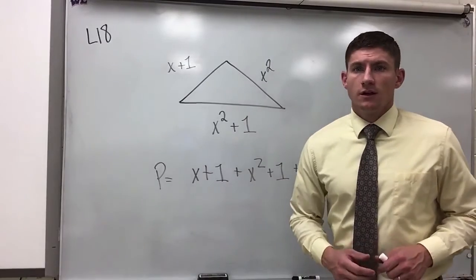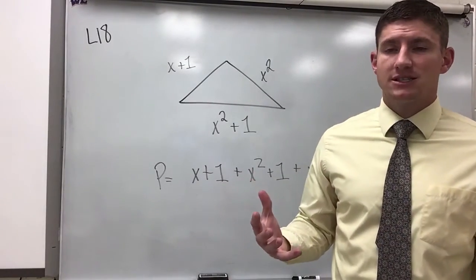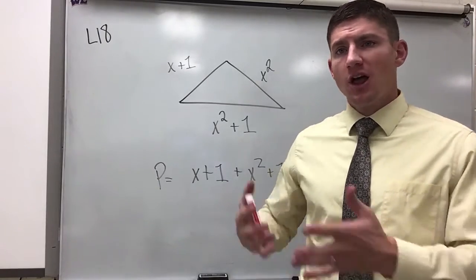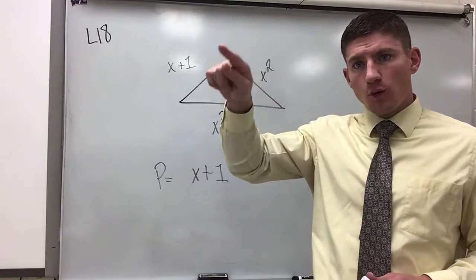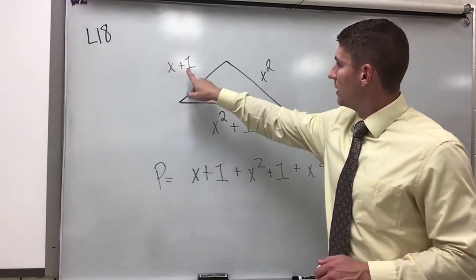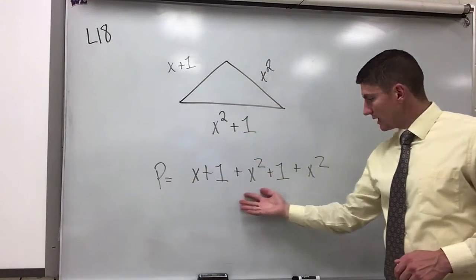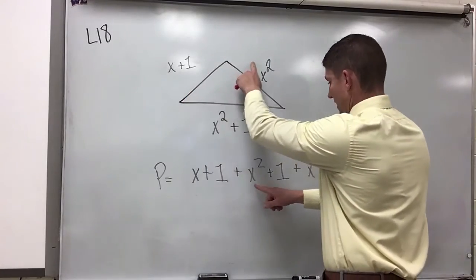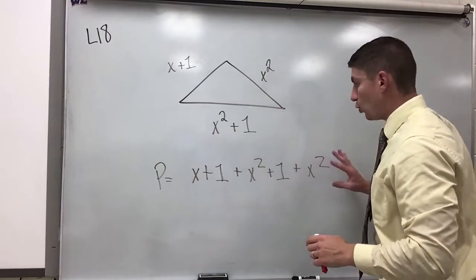Okay? The final portion of our practice problems in lesson 18 asks us to apply this process of combining like terms with a word problem. Here it's asking us to find the perimeter of this triangle. To find perimeter, you're adding the length of the sides all the way around an object. In this case, you would add up this side plus this side plus this side. I took the liberty of rewriting that all the way out as one expression. So you see x plus 1 plus x squared plus 1 plus x squared. So I have all three sides added into one expression.